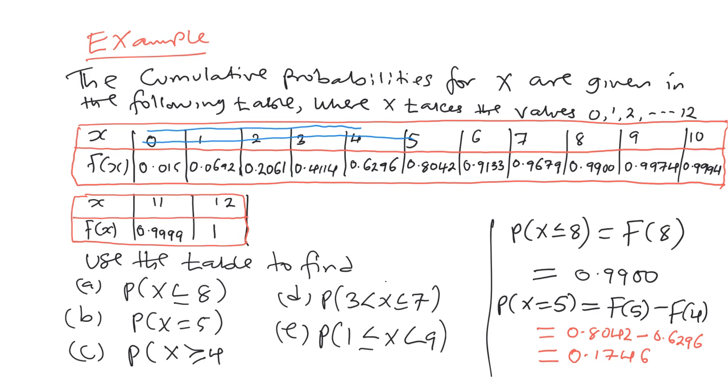Probability of x greater or equal to 4. Let's look at that. How do we go about this? It is simple. You have to understand what you are doing.